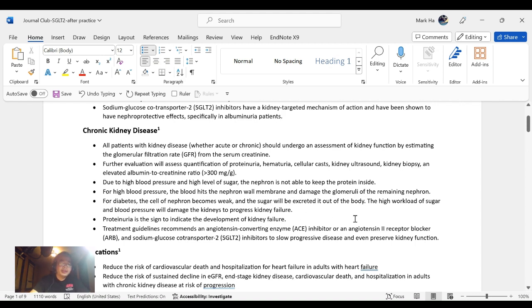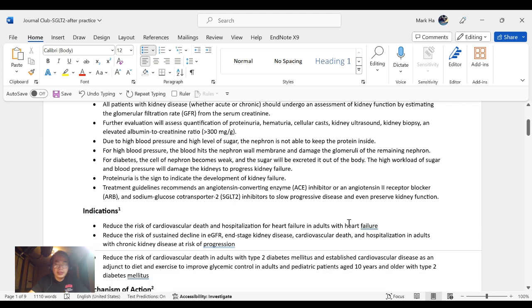Due to high blood sugar, the nephron is no longer able to keep the protein inside. For high blood pressure, the blood hits the nephron wall membrane and damages the glomeruli of the remaining nephrons.